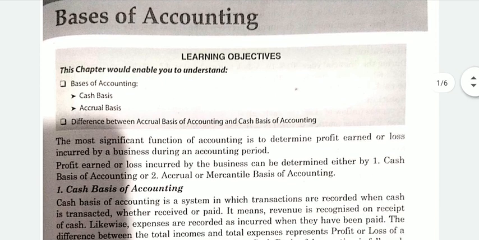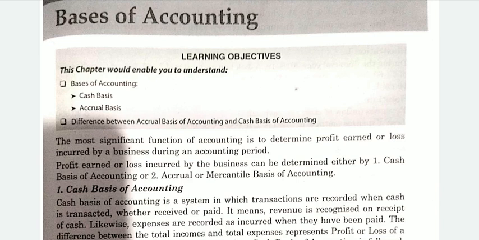As we all know, the most significant function of accounting is what? It is to earn profit in a year and also check whether we are in a position of loss or in a profit in an accounting period. So, how can we check whether we have earned the profit or we have incurred the losses?